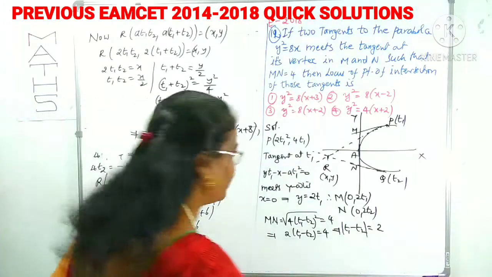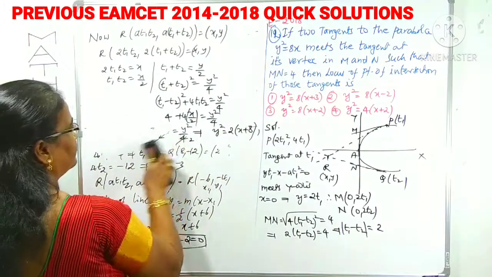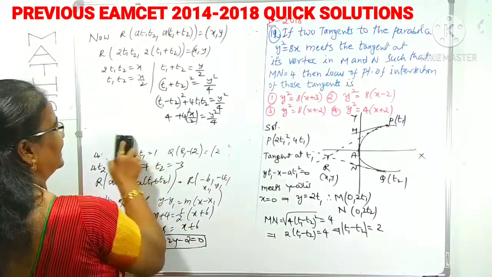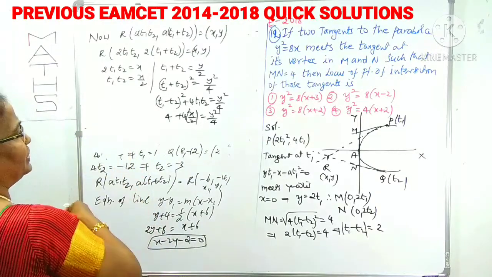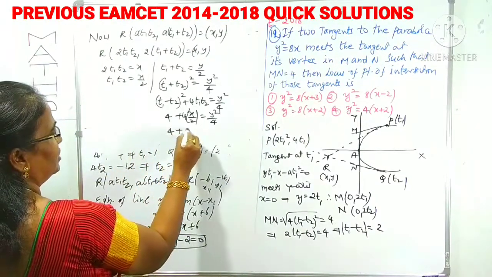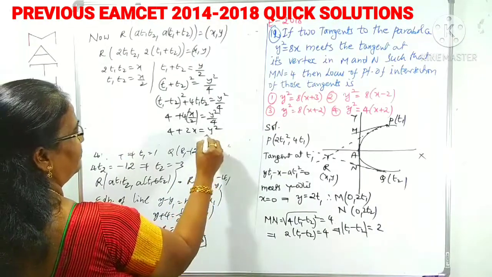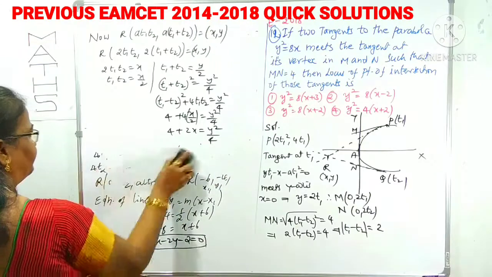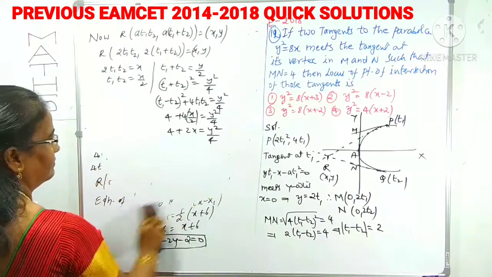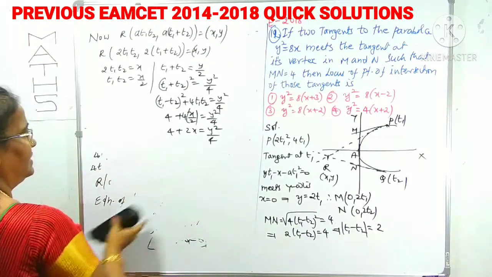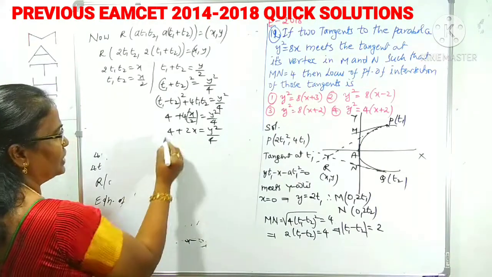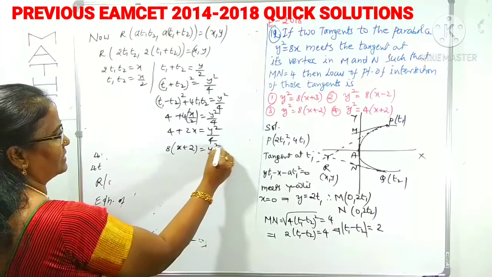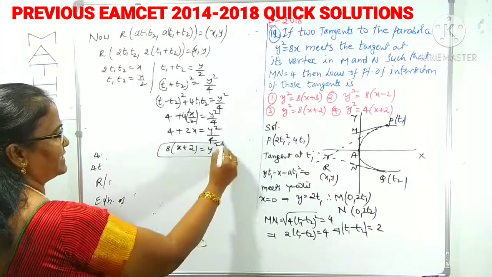Here is some small error. 4 into t1 t2 means here 4 plus 2x is equal to y square by 4, right? Take the cross multiplication and take the 2 common here. 4 into 2, 8 of (x plus 2) we can write is equal to y square. Y square is equal to 8 of (x plus 2).